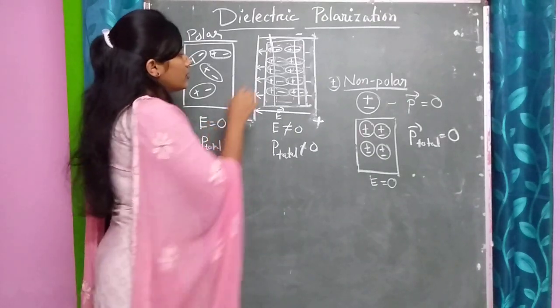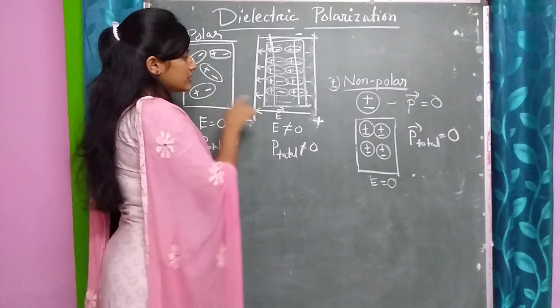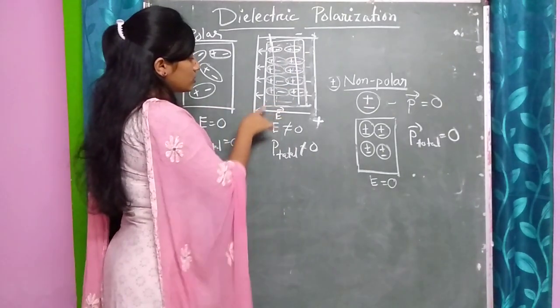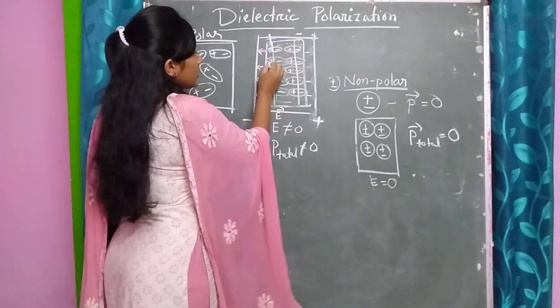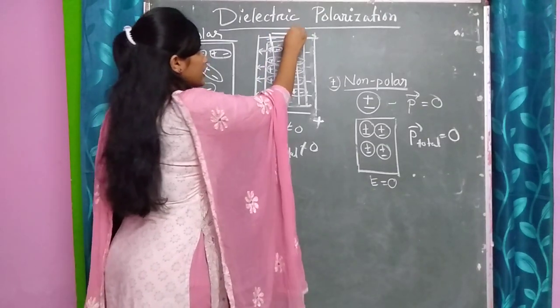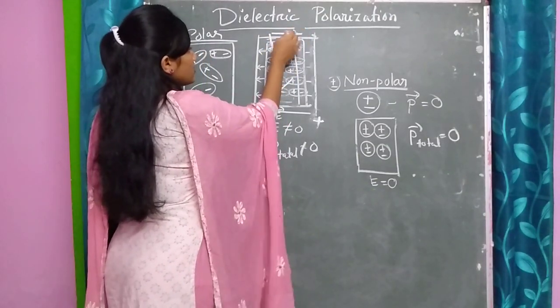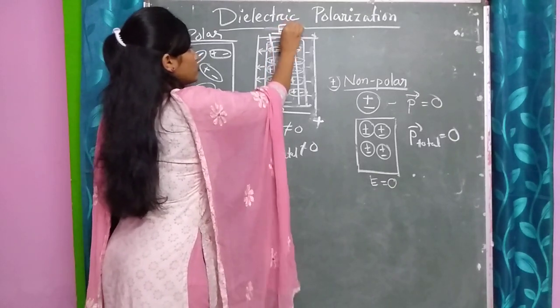But due to this polarization effect, what will happen now? Inside the dielectric, an electric field is induced, that is plus to minus, and that will be represented as E induced.